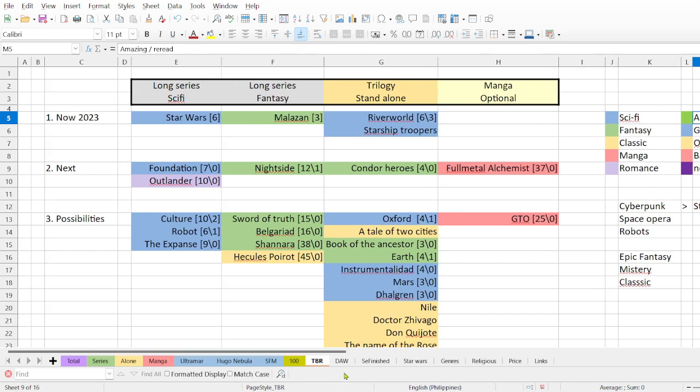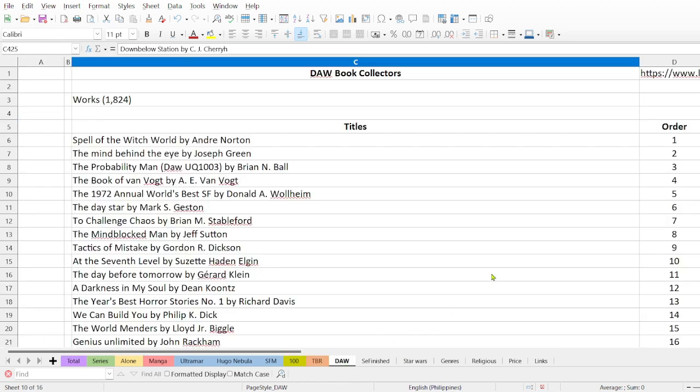And then I have a list of DAW books. I don't know if it's a collection or the name of the publisher. But if you have one of these books, you will notice that they have a number.